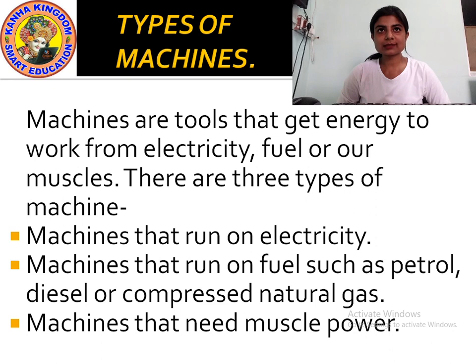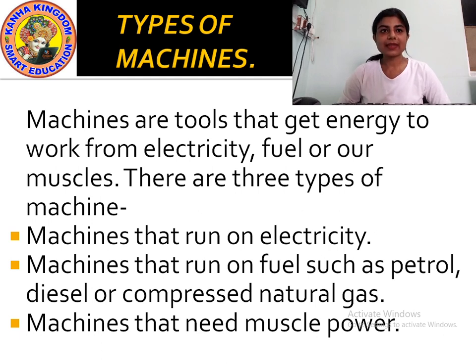Machines are tools that get energy to work from electricity, fuel or our muscles. Then there are three types of machines. Okay? First, machines that run on electricity, machines that run on fuel such as petrol, diesel or compressed natural gas.